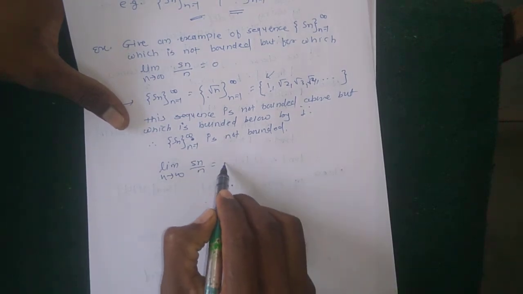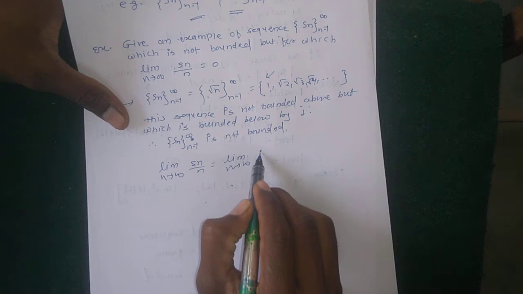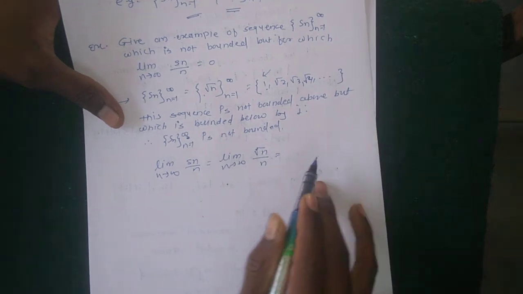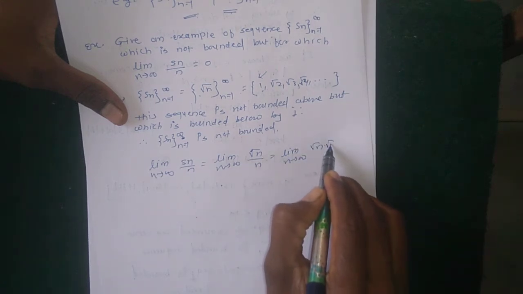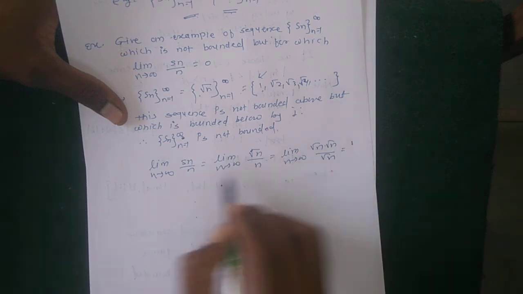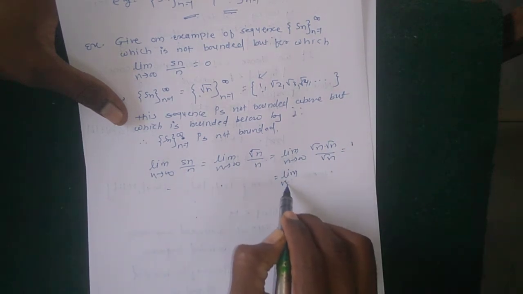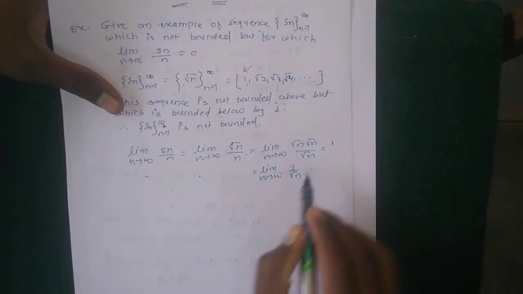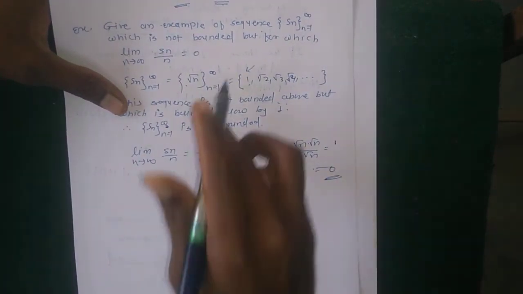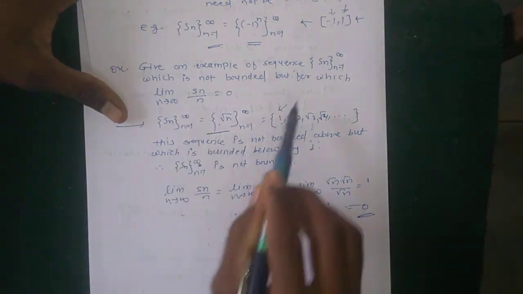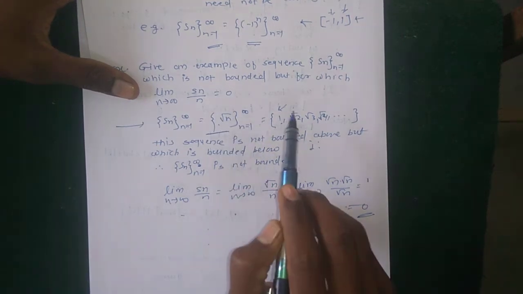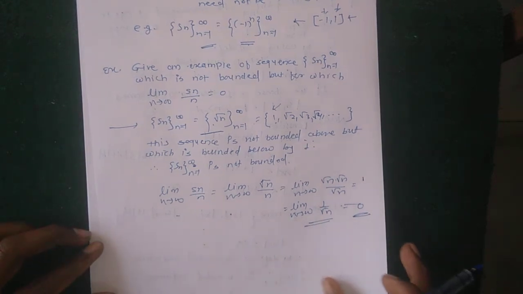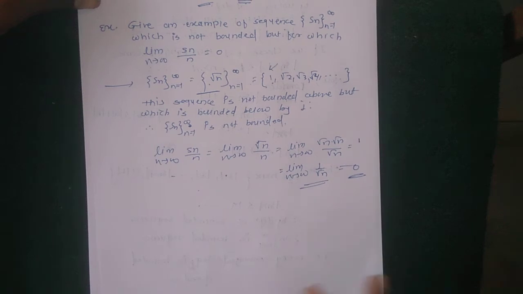But the limit as n tends to infinity of Sn divided by n equals the limit of root n divided by n, which equals the limit of root n divided by root n times root n, which equals the limit as n tends to infinity of 1 upon root n. When n tends to infinity, the value must be 0. So this is an example where Sn is not bounded, and the limit of Sn divided by n is equal to 0.